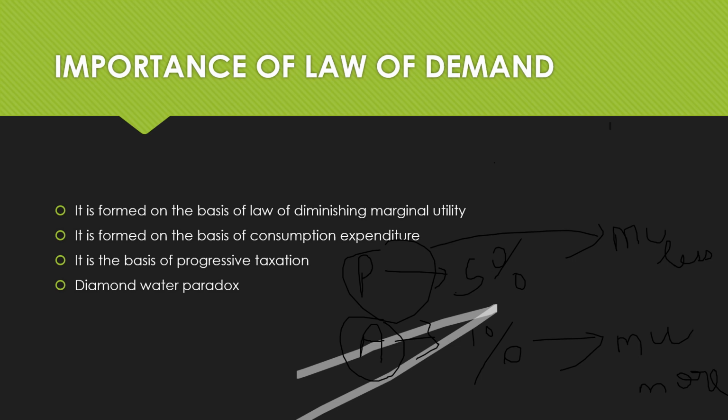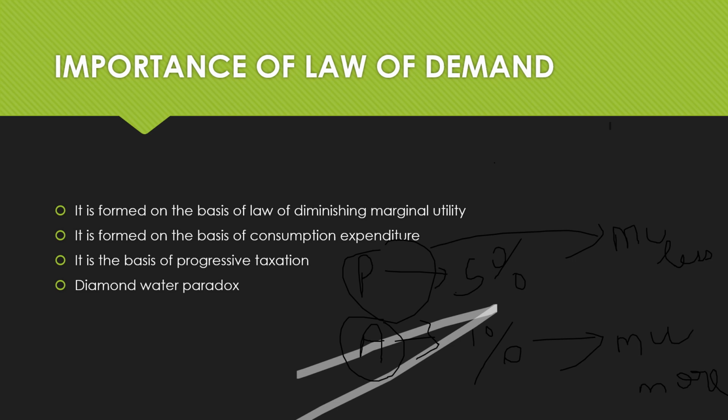For P, every additional unit of money is not that important because he has plenty of it, and A doesn't have plenty of money. So for A, every additional unit matters so much, due to which his marginal utility for every additional unit of money is more. For P, it is very less. That's why the law of demand becomes the basis of progressive taxation.